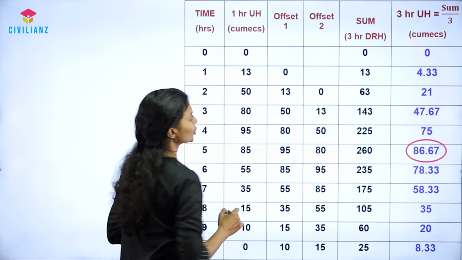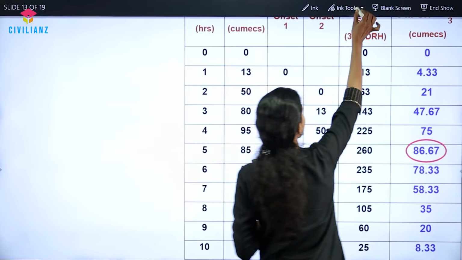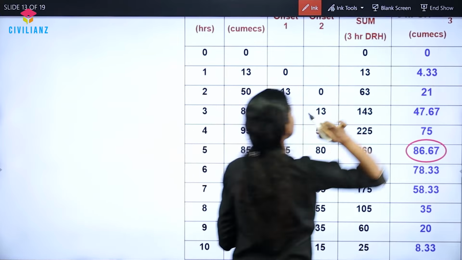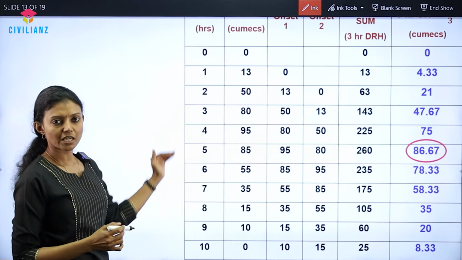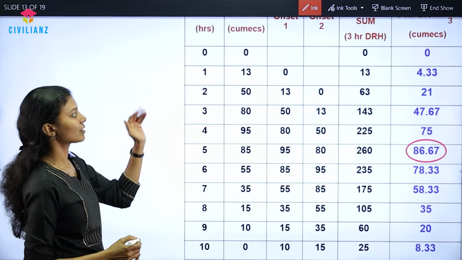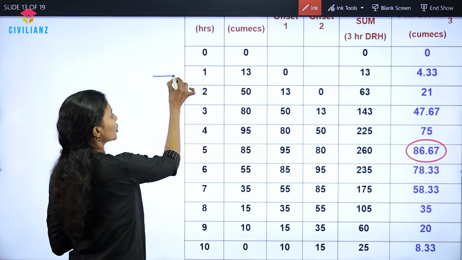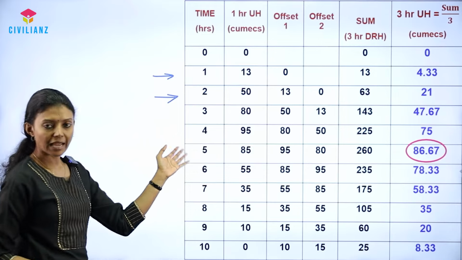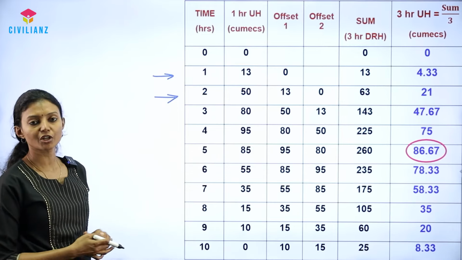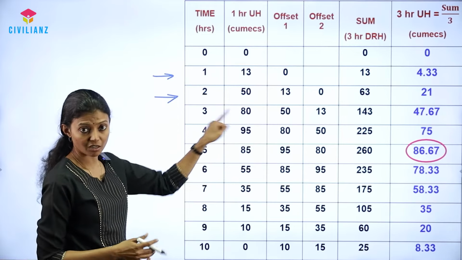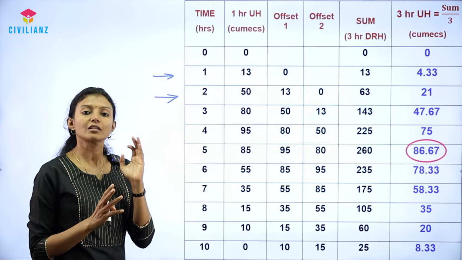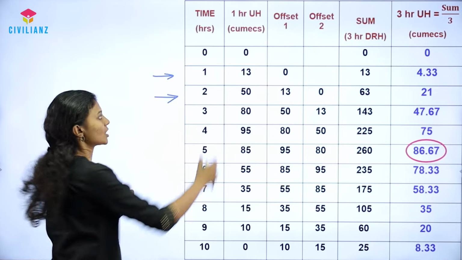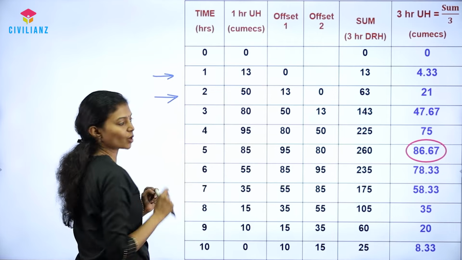So moving on to the solution. Here we can see that time is given in hours. The ordinates of unit hydrographs are also given. We are lagging the particular 1 hour unit hydrograph by 1 hour 2 times, because we need the sum of 3 unit hydrographs. So 1 hour unit hydrograph is already given.